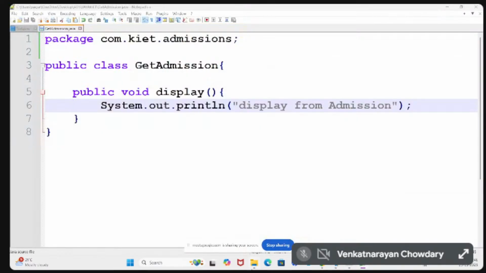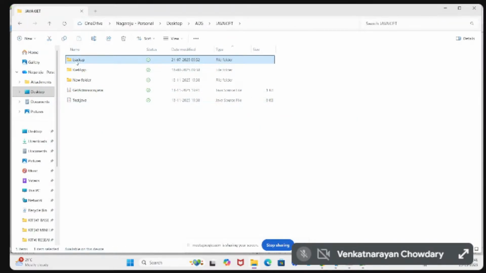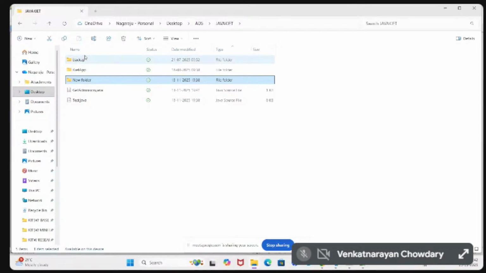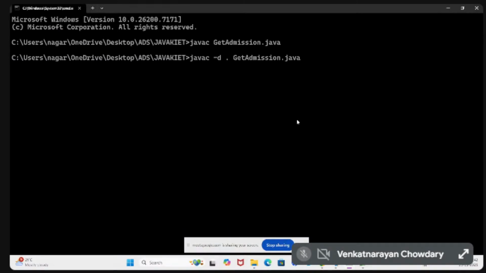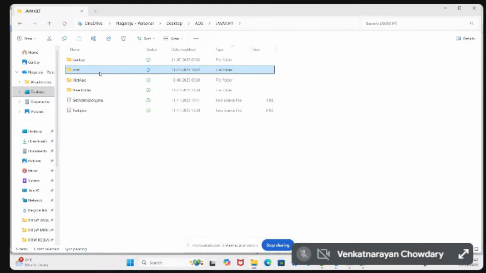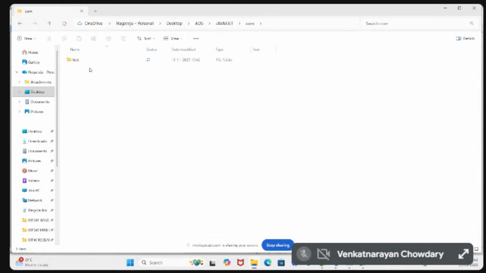Observe the folders here. There is a backup folder, a KIET folder, and a new folder. Except these three, there are no other folders available. But once you compile this, you can observe there is a folder called com, after that kite, and after that admission. In the admission folder, the dot class file is placed.